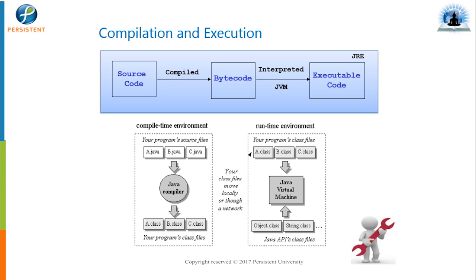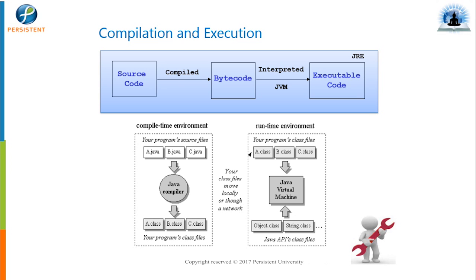Okay. So if you see, we have two environments here. One is the compile time environment and the other is the runtime environment. So what do you mean by compile time environment? Compile time environment means a Java file, once it is compiled, we'll get a .class file, right? For that, what we need is a Java compiler, and this is the compile time environment.